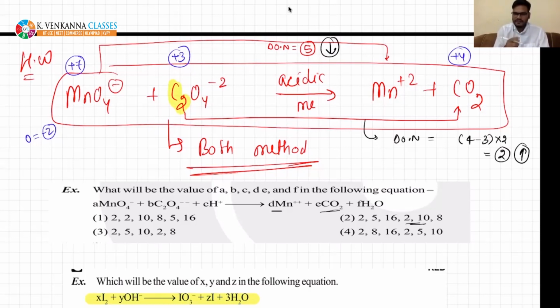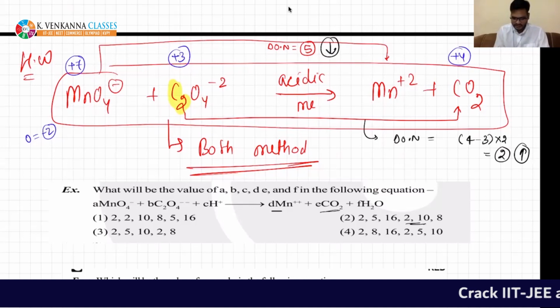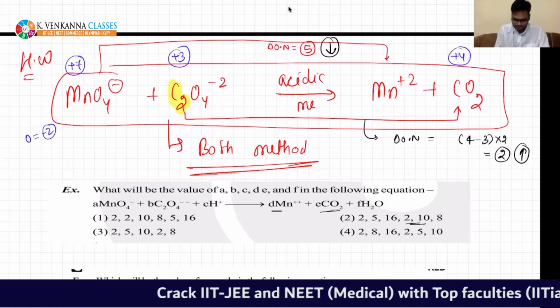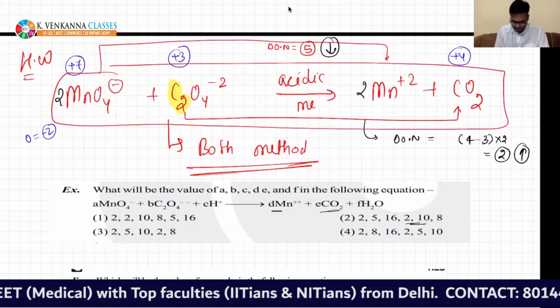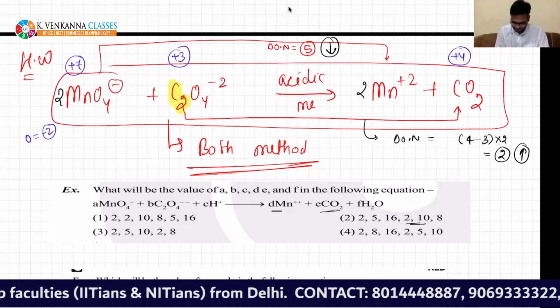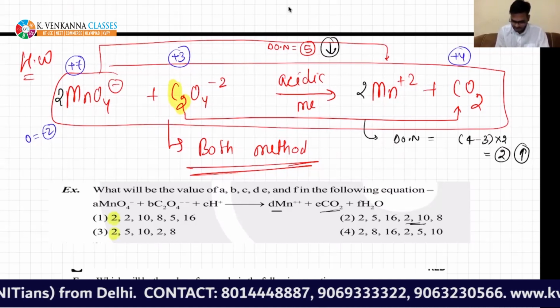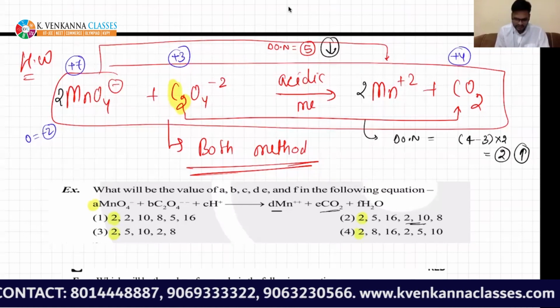So you can multiply by any integer, but simple method is just cross multiply. So 5 can be multiplied by 2, and 2 can be multiplied by 5. So if you multiply first fraction by 2, you multiply this by 2. See, you have got one option. But in all this A is 2.